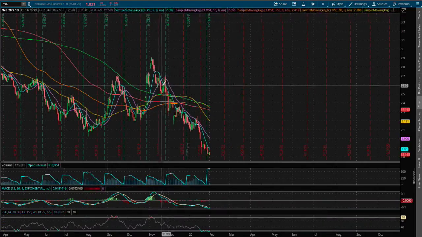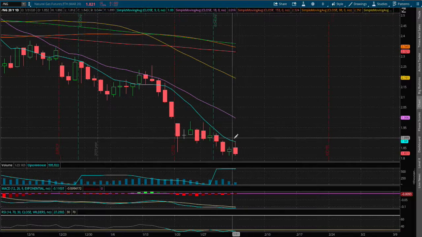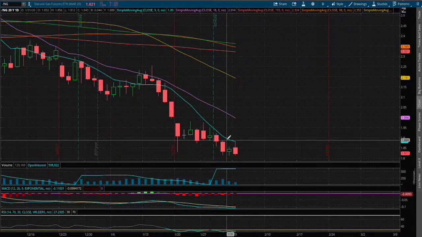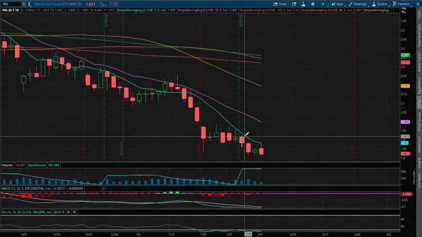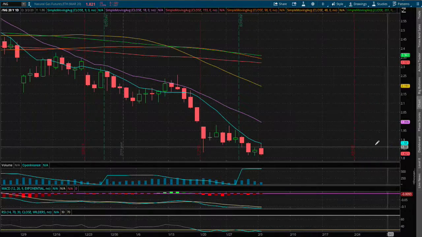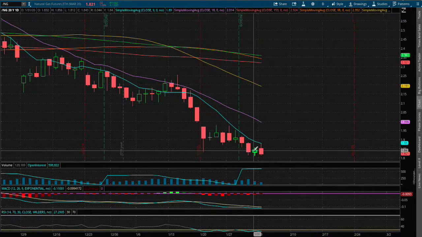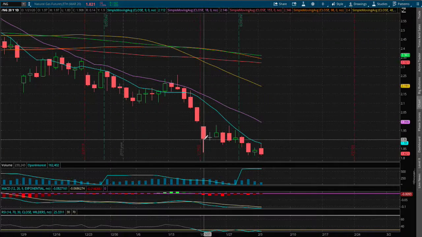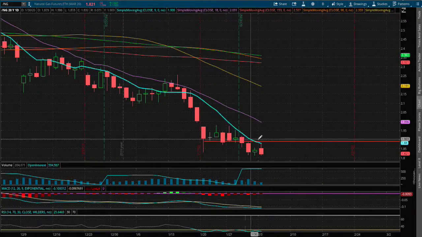If we expand out further, we're still oversold on the RSI, and we touch the 9-day moving average resistance. We got rejected. We did not close above it for several weeks already, so that is our first immediate resistance line. So I'll mark that as our resistance, and that also coincides with past support. And since we're below that support level, that now acts as our immediate resistance. So that'll be around $1.89.